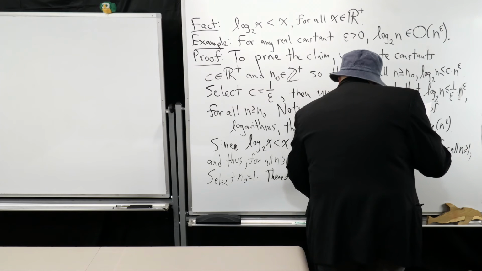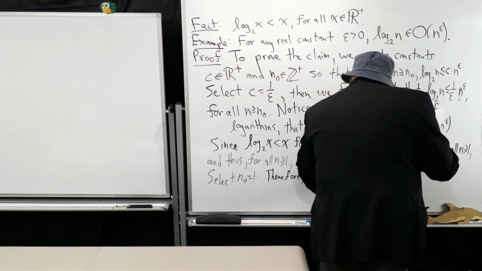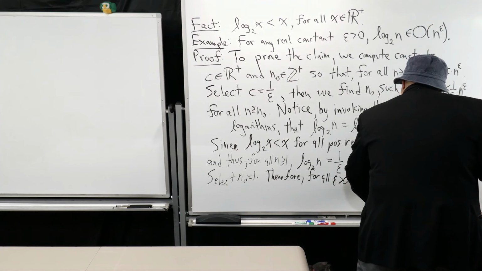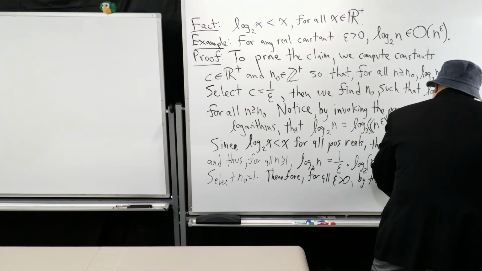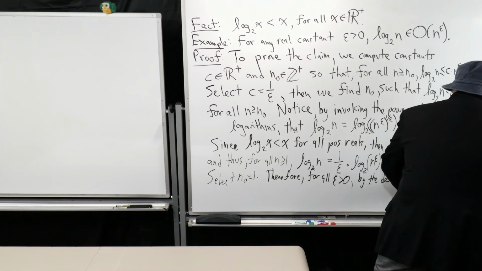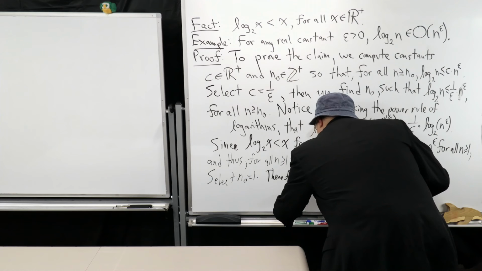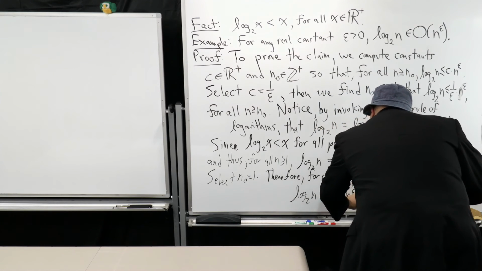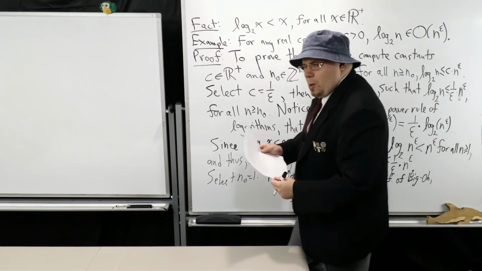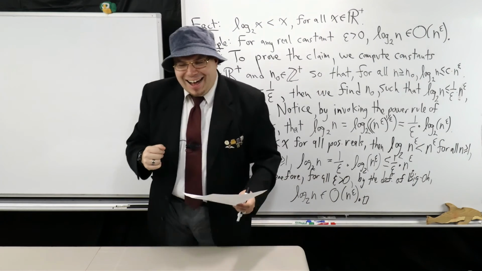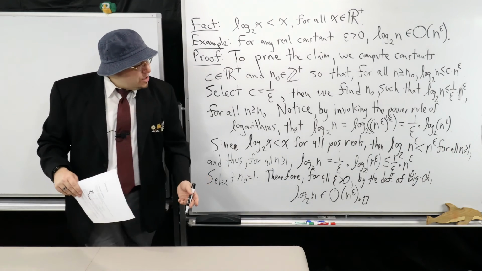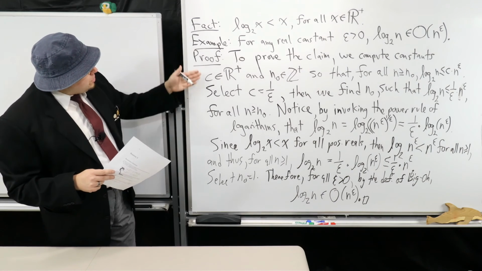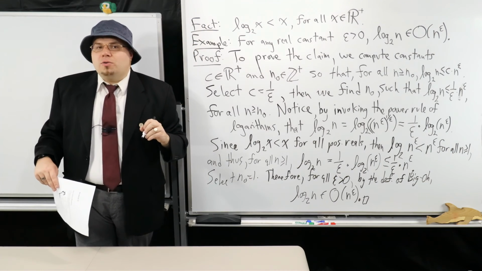Therefore, for all epsilon greater than 0, by the definition of big O, log base 2 of n is big O of n to the epsilon. And we're done. Boom! Nice and easy. So you'll notice here that I just used some properties of logarithms and the fact that I know this for logarithms for all real numbers.